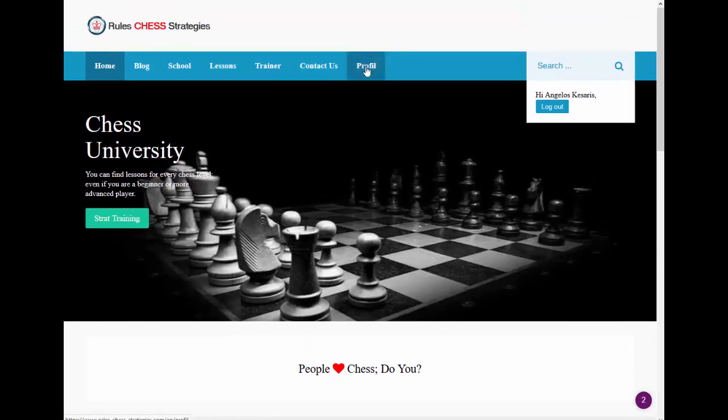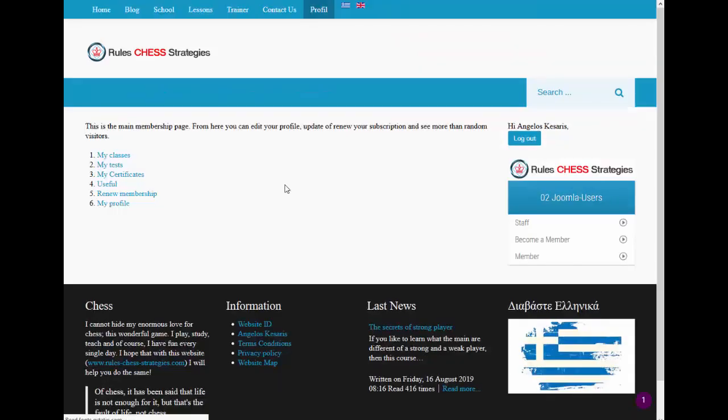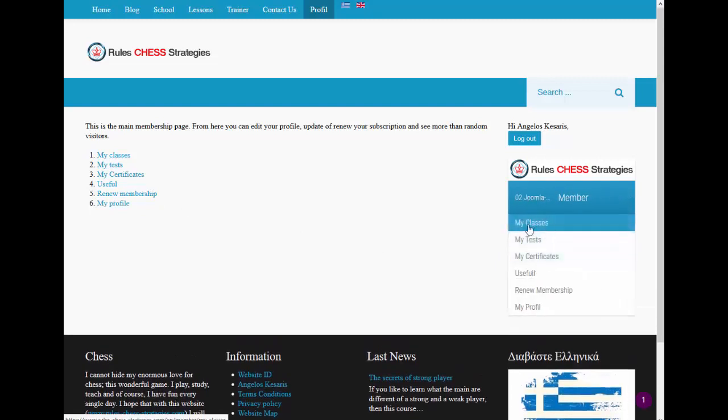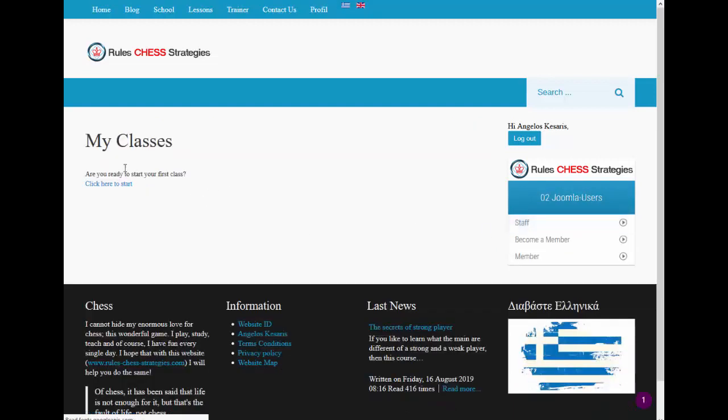And now you can see the new menu item, profile. If you click there, you can see the new article, and here I have organized a lot of things for you, and you can see them here in the left side, or you can go in the menu in the right side, and after that you can click my classes. And here we don't see any class yet.